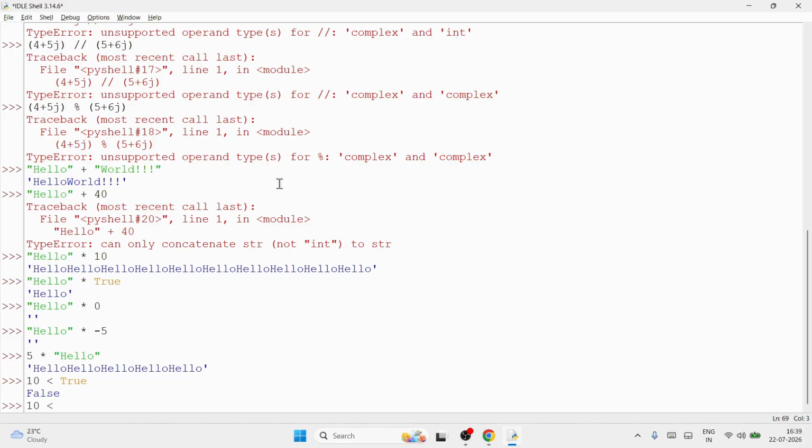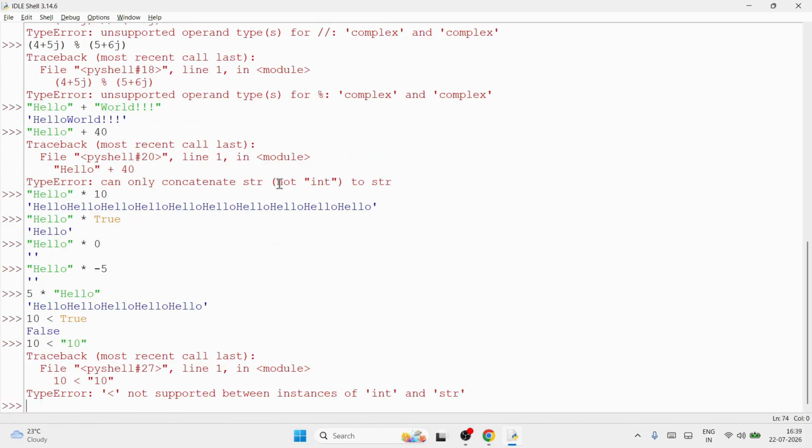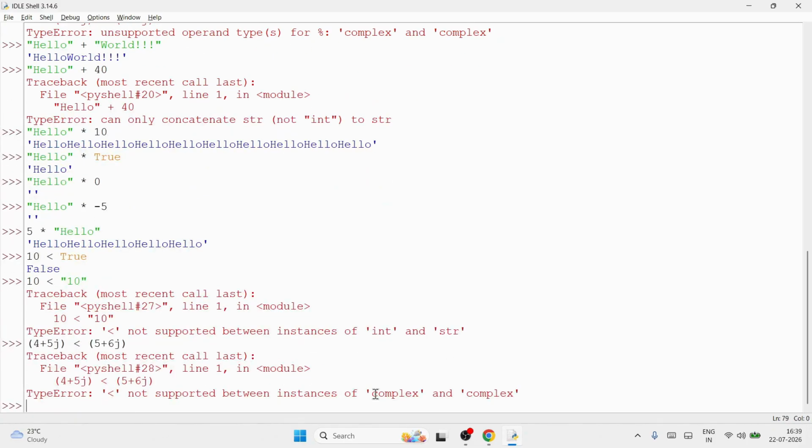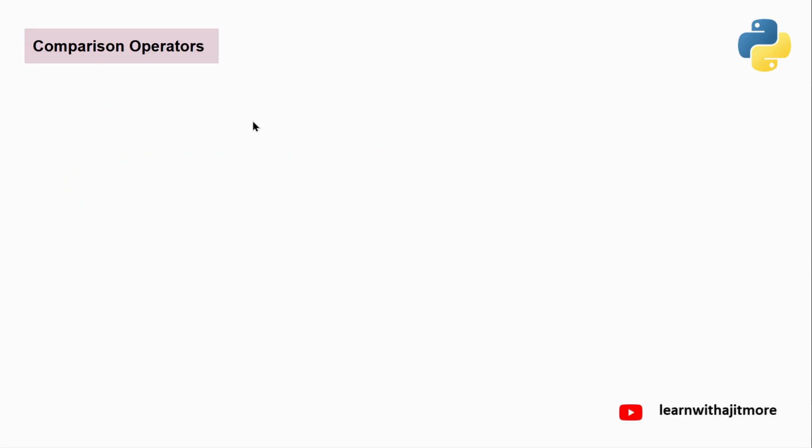But in this, if string is involved, see double quote 10, it will give an error. Less than, not supported between int and string. Even complex number also. If you are trying to compare one complex number with another complex number, it will give an error. Not supported between complex and complex. Understanding, guys? But complex is not allowed only for those four. Those four which I gave, you cannot do those four operations on complex. Is not allowed only.